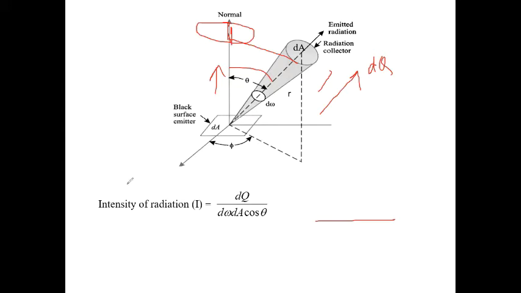So this is the definition of the intensity of radiation: the emitted radiation in a specified direction per unit solid angle per unit projected area.